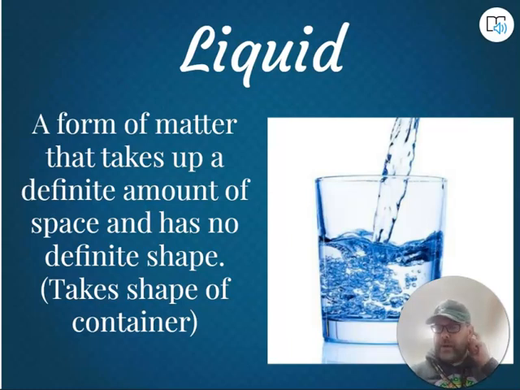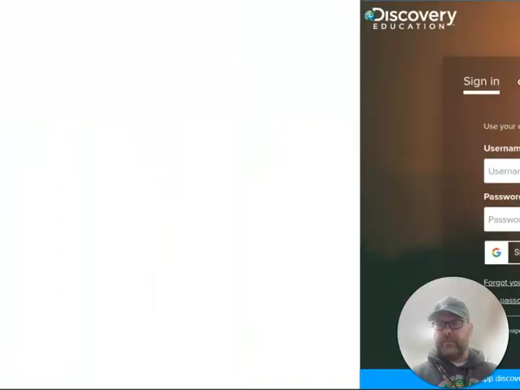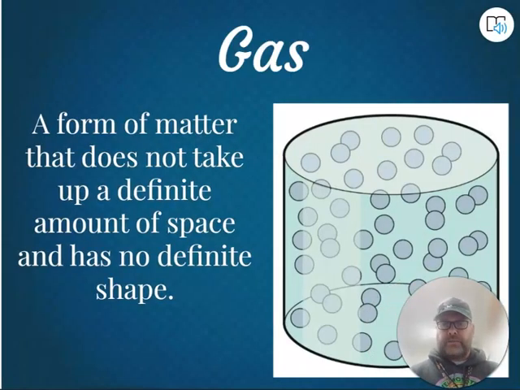And we even talked about how much some of us spill things on the floor in here, and then that liquid takes the shape of the floor when it's in the room. It's no longer in the shape of the bottle that it came out of. And last, we have gas. Gas does not have a definite shape. It does not take up a definite amount of space. It does take up some space. It does have volume. But again, like we talked about, even if you had that balloon or the beach ball, you can squeeze that and change the shape a little bit and move the gas around, so it doesn't have a definite shape.